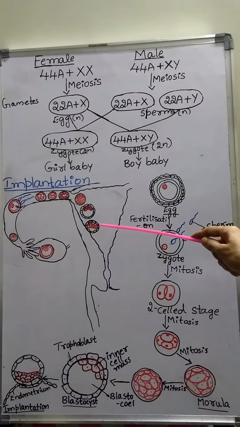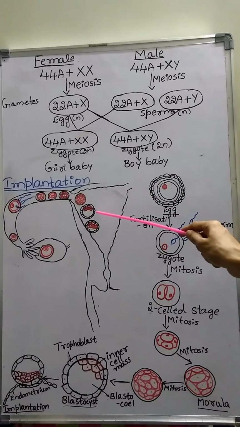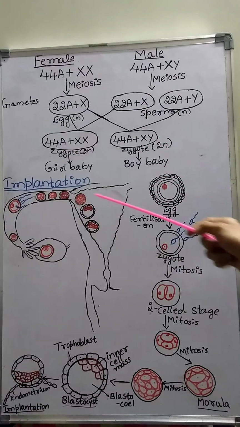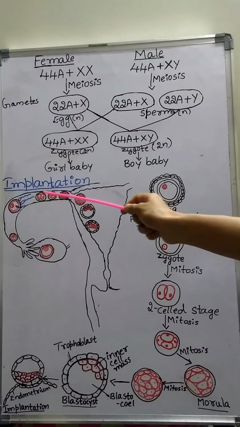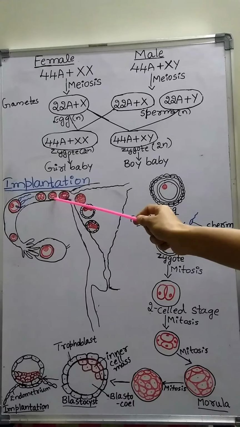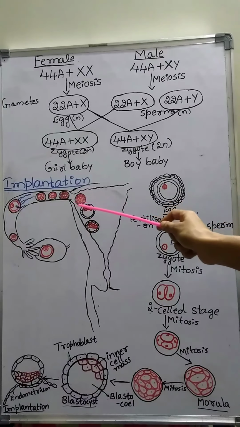The repeated mitotic division of the zygote is called cleavage. Cleavage forms 2, 4, 8, 16 daughter cells called blastomeres.